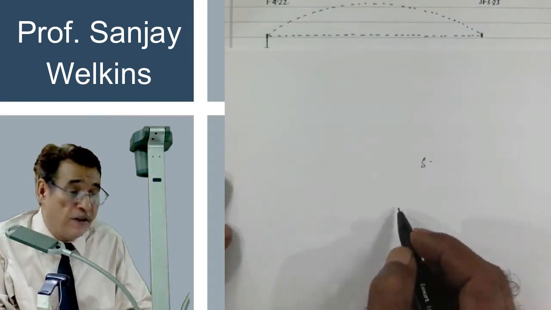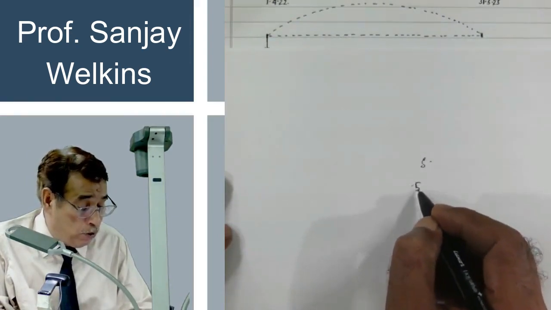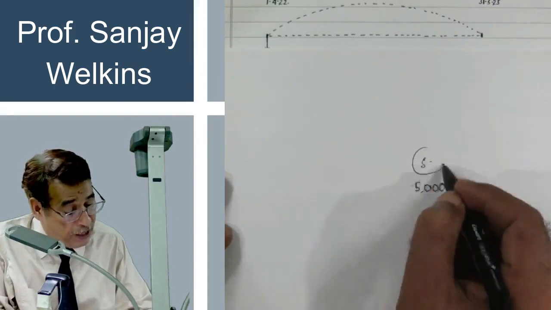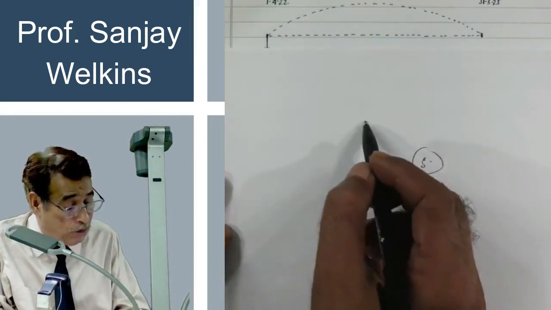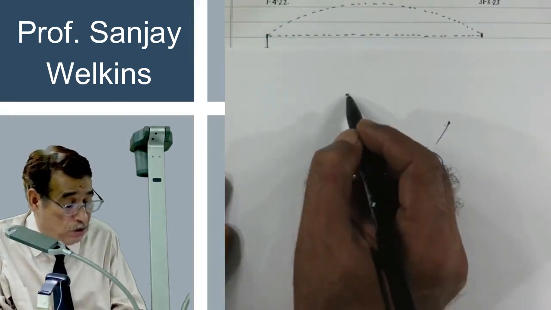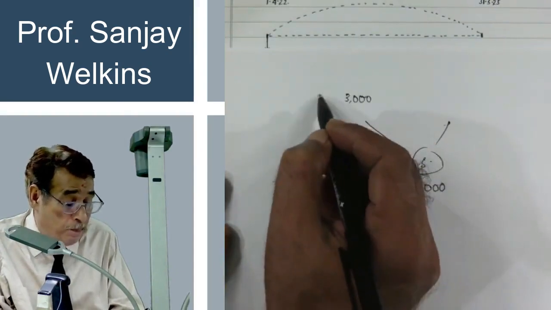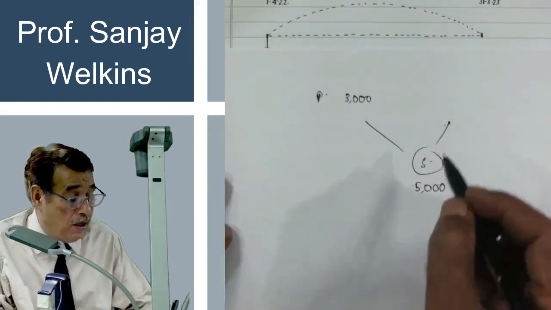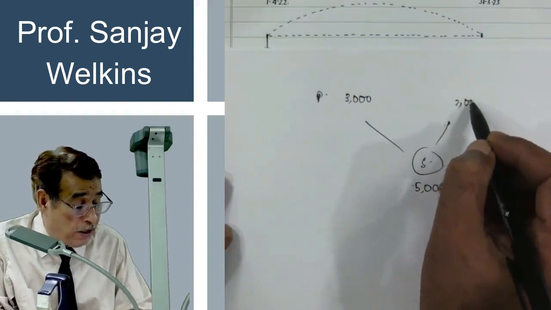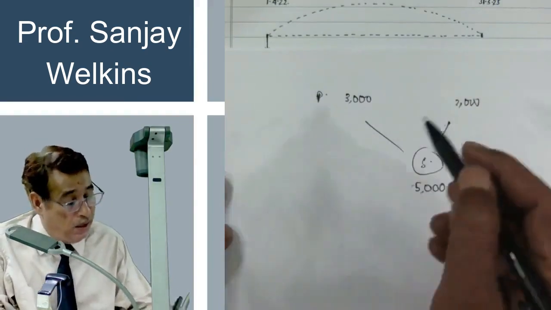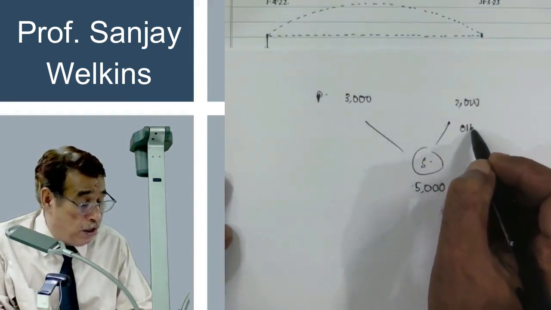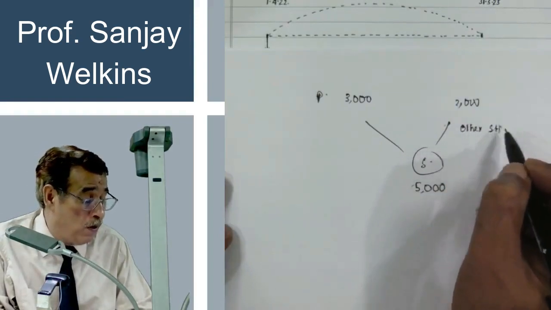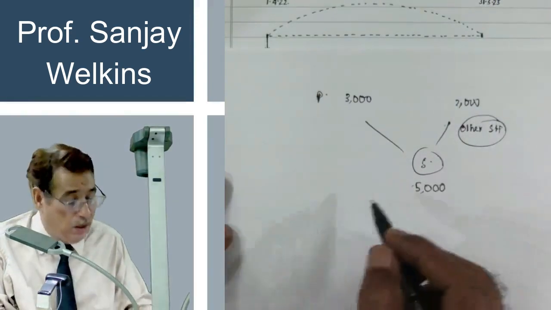This is S Limited, and the total number of shares of S Limited is 5,000. Out of those 5,000, 3,000 shares are in the hands of P Limited, and 2,000 shares are not in the hands of P Limited. For simplicity, we will call them other shareholders.